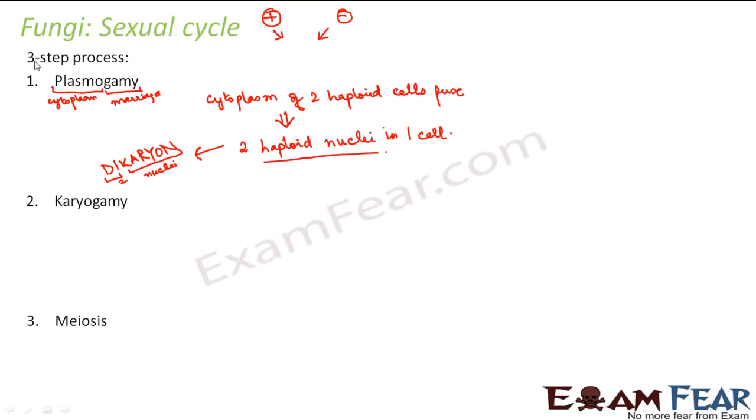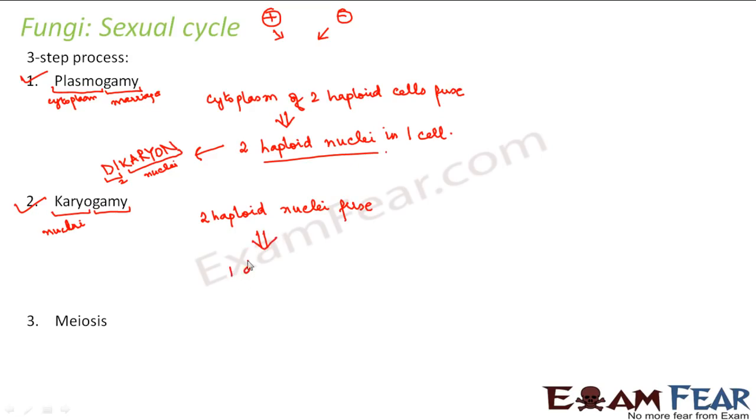Now in the second step, that is karyogamy. Gamy again means marriage, and karyo, just now I told what karyo means. It means nuclei. So now it is marriage of nuclei. These two haploid nuclei which were present will fuse. So in this step, two haploid nuclei fuse.